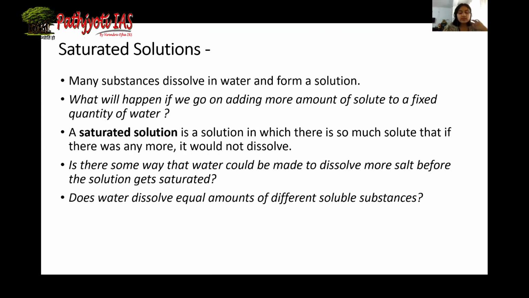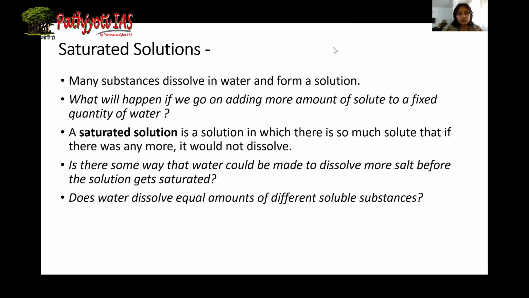But what will happen if we keep on adding salt? If we keep on adding spoonfuls of salt at intervals, after a few spoonfuls we will reach a point at which no more salt can be dissolved in water. This is what we call the saturation point. A saturated solution is a solution in which there is so much solute that if any more solute were to be added, it would not dissolve.